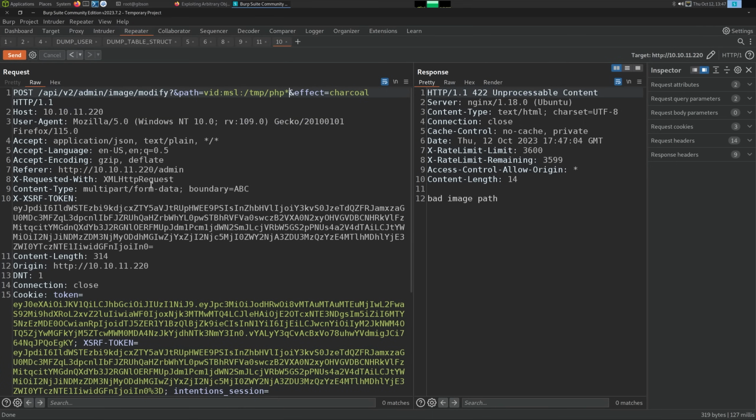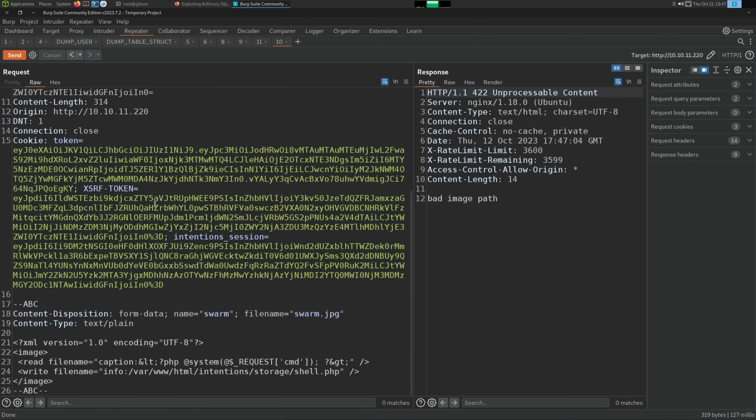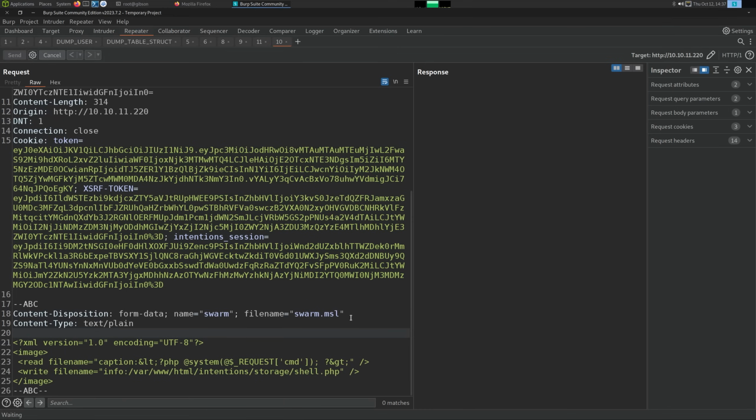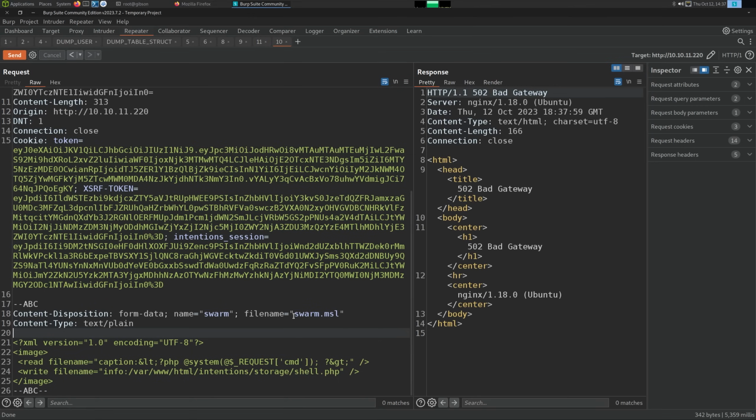Multi-part form data. That's looking good. So let's try changing this to be .msl. No. JPEG. File name does not seem to matter. Oh, there's a space there. That looks like it did it. We have a bad gateway error, but I think that is expected.